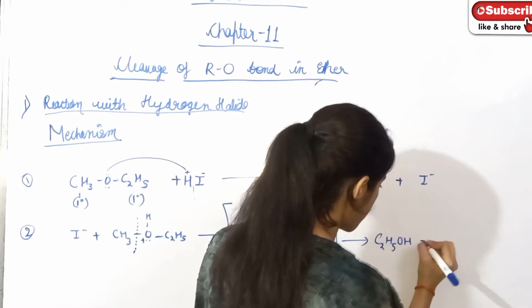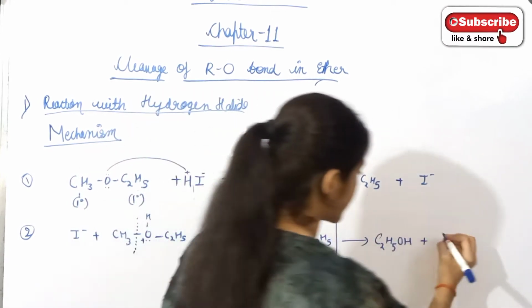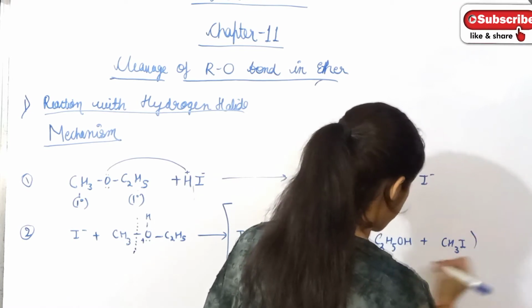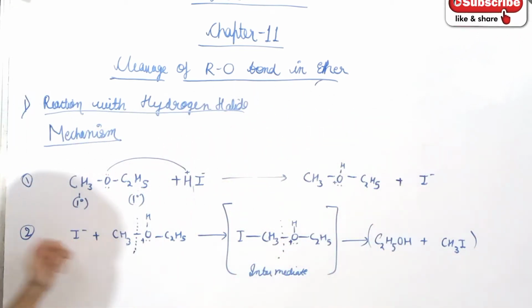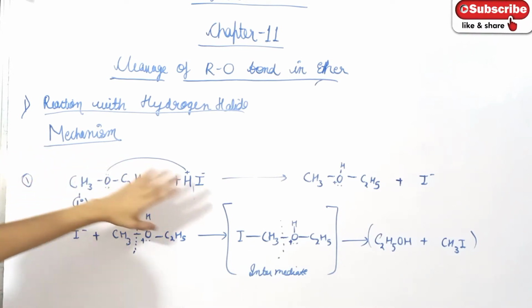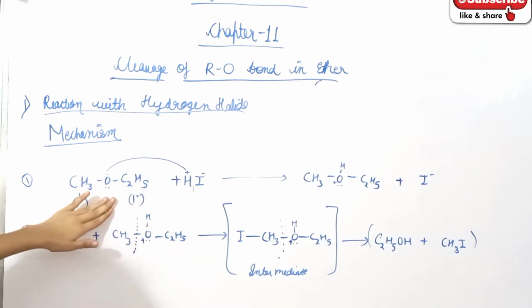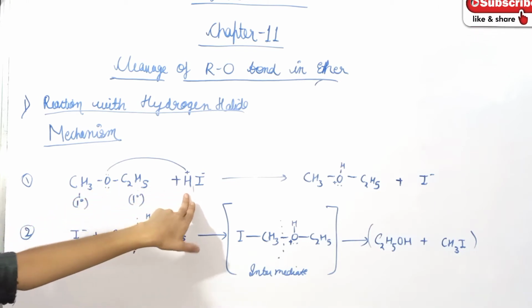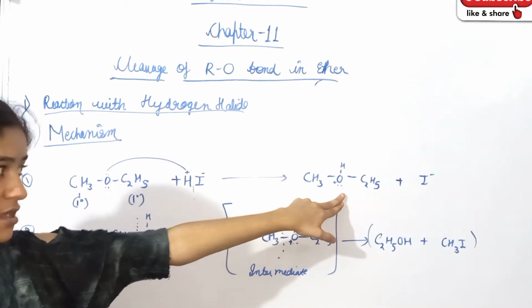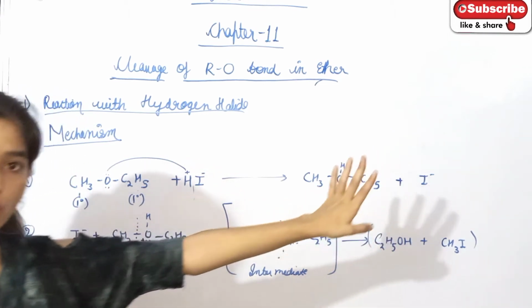C2H5OH, that is ethanol, plus alkyl iodide CH3I. This is our product. So this is the mechanism of the reaction, that when ether reacts with hydrogen halide, first what will happen? Protonation will take place, and here hydrogen is attached to the electrophilic oxygen and I negative is removed off.